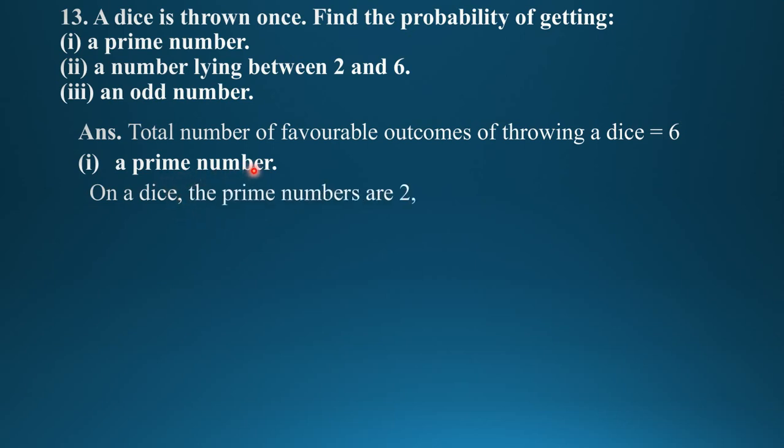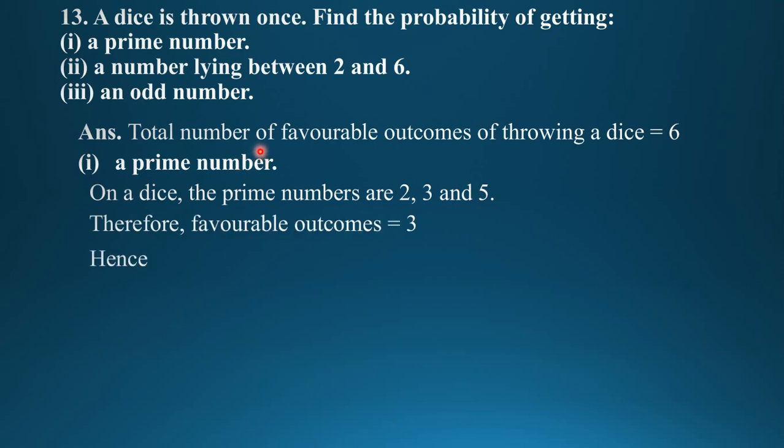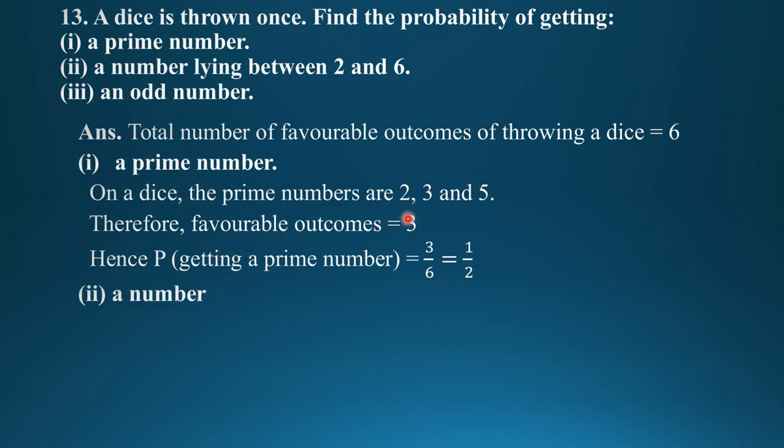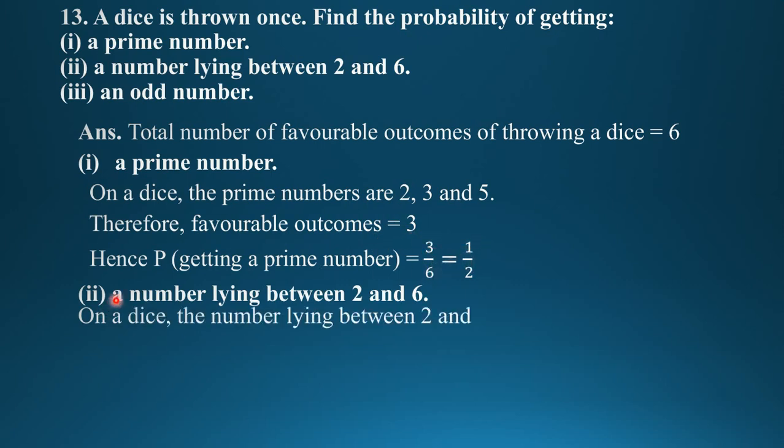First, a prime number. You know what a prime number is? A prime number is divisible by itself and 1 only. That means it has only one factor other than itself. On a dice, we know that 2, 3 and 5 are the prime numbers. Therefore, the favorable outcomes for this event are 3. Therefore, the probability of getting a prime number is 3 upon 6, 3 out of 6, therefore 1 upon 2.